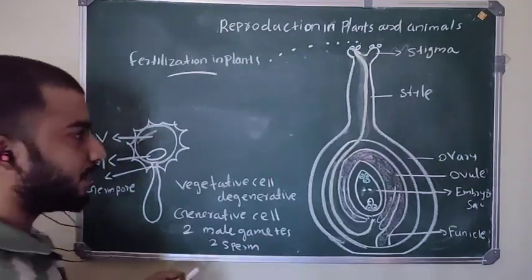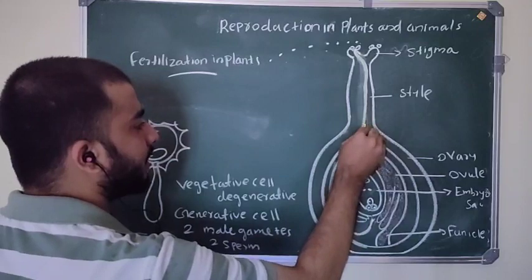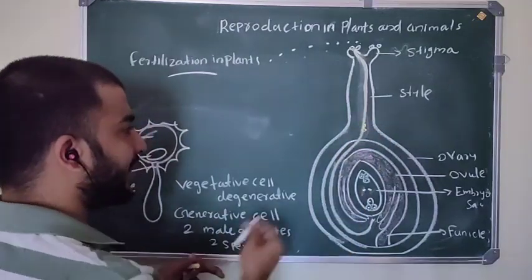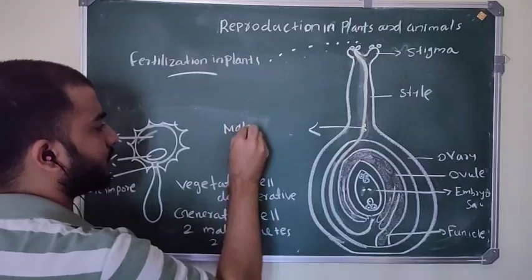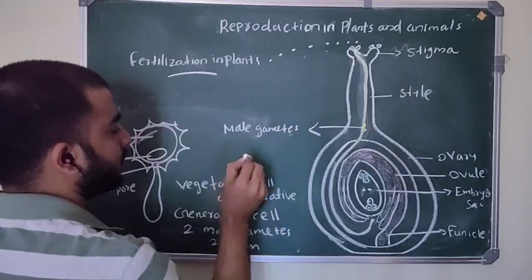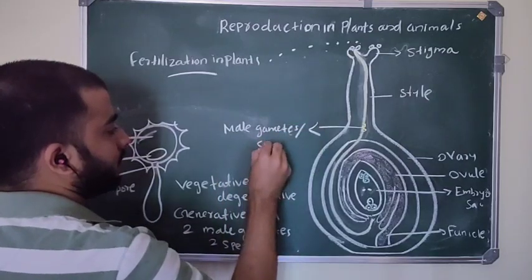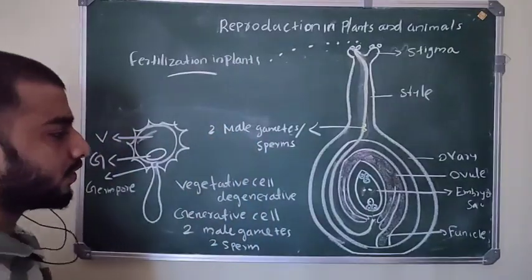So what is actually present inside this pollen tube? Two male gametes, or sperms.